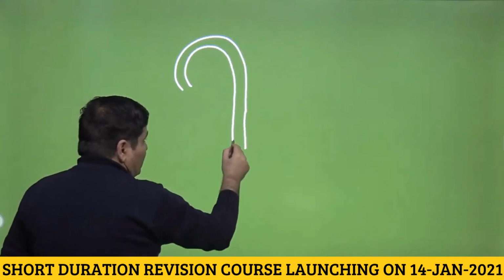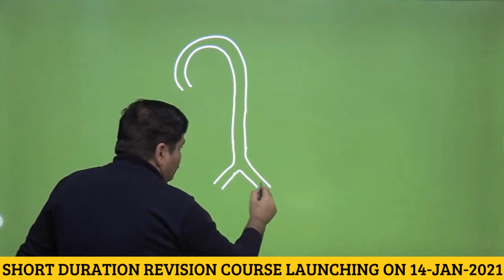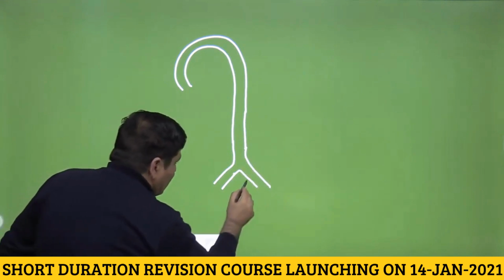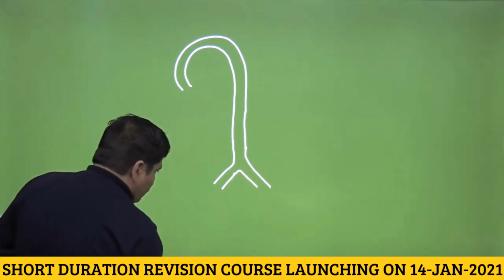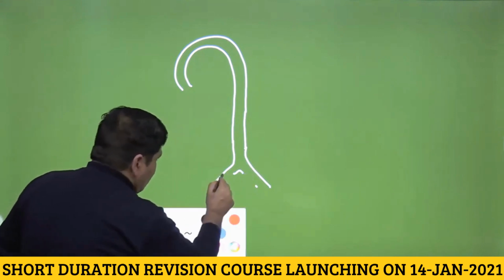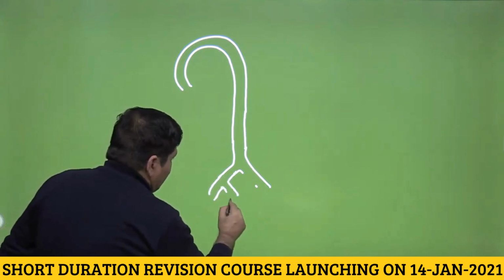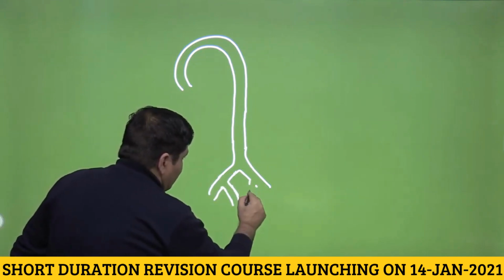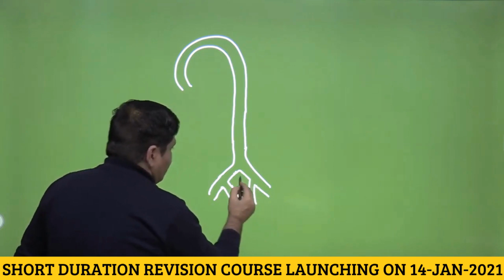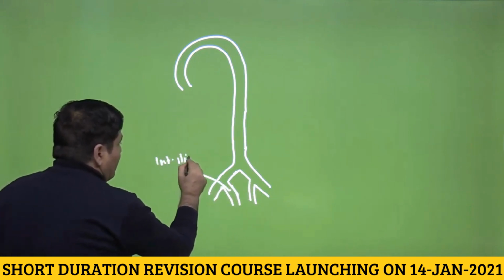The aorta divides into iliac arteries, both internal as well as external iliac arteries. So let me take a bit of time to make this figure. What we are saying is that this is an external iliac artery and an internal iliac artery, just a very crude diagrammatic representation. So let us say that this is an internal iliac artery.